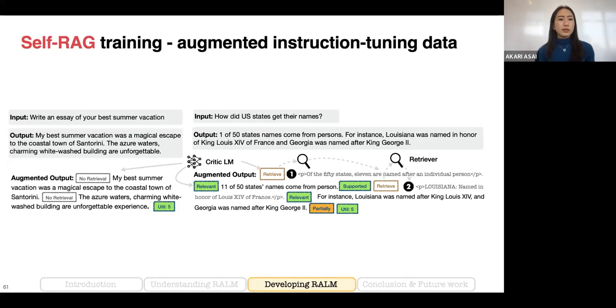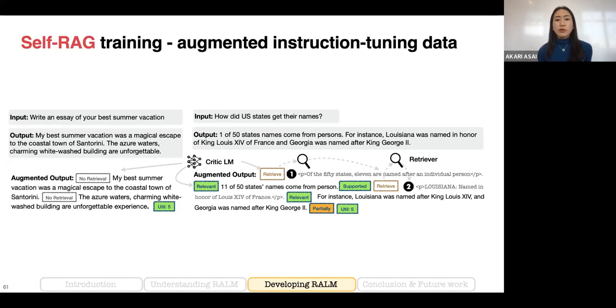For the first case, like write an essay of your best summer vacation, we don't need to retrieve at all. So our critic language model inserts no retrieval token before each segment and only gives an overall quality token at the end. Well, for the second case, how did US states get their names? Then we need to retrieve.